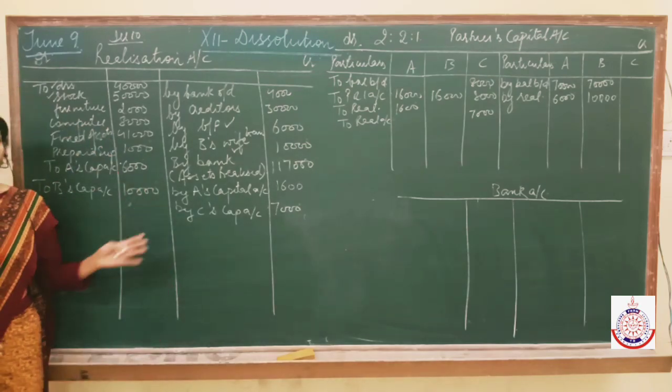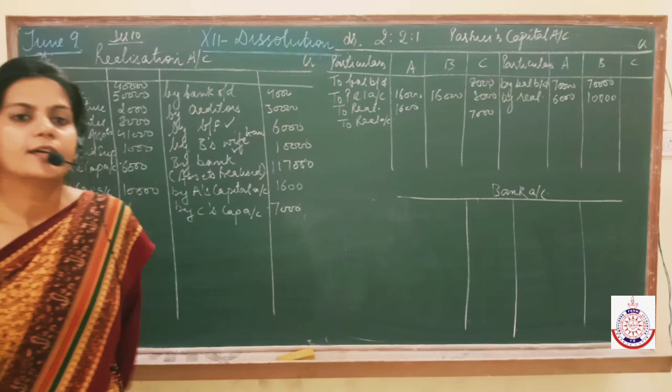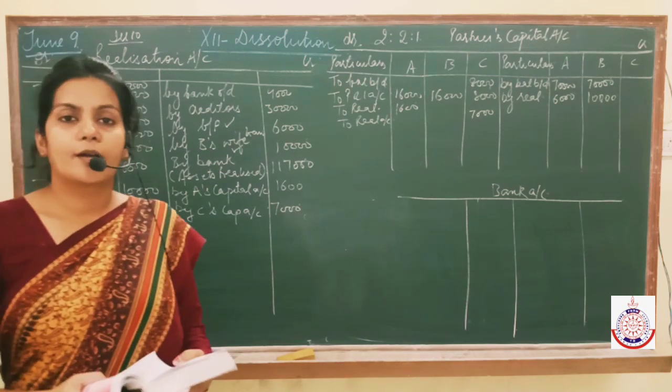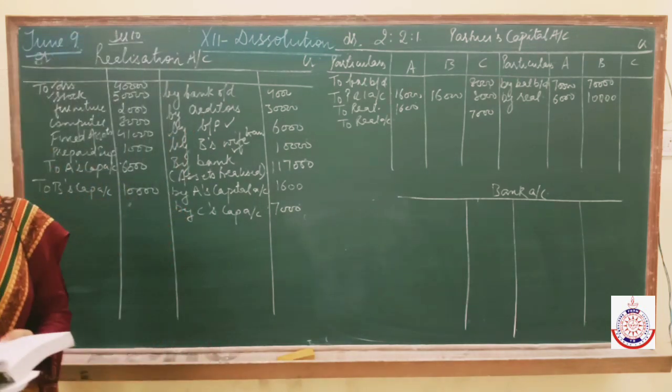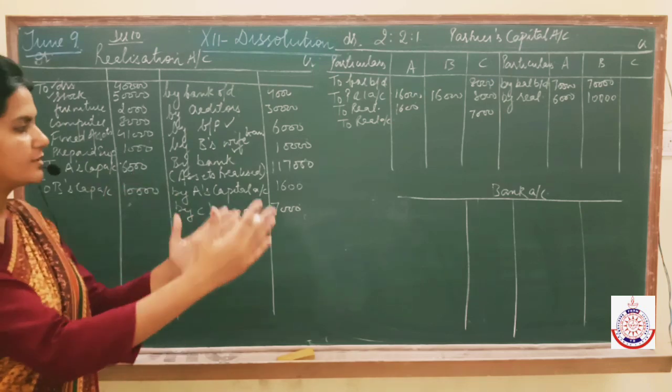It means that bill got dishonored, and then later you received only 60 paisa in a rupee. Read this question from your books, as you have books with you. A BR of rupees 5,000 received from a customer Mohan, and bill was discounted from the bank. Mohan became insolvent, and 60 paisa in a rupee could be received from his estate. So I think we should pass the entries in steps.